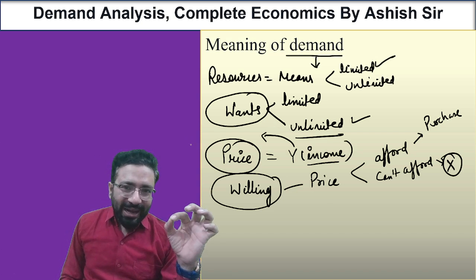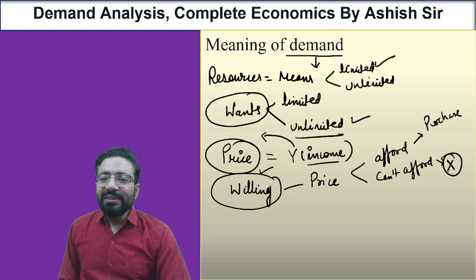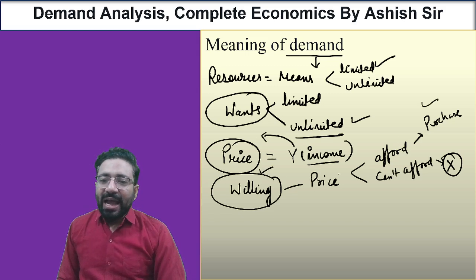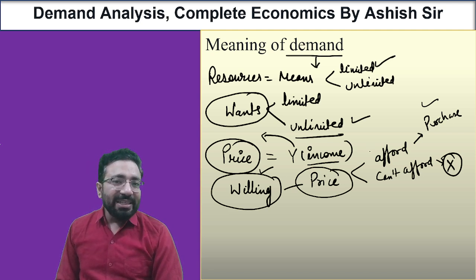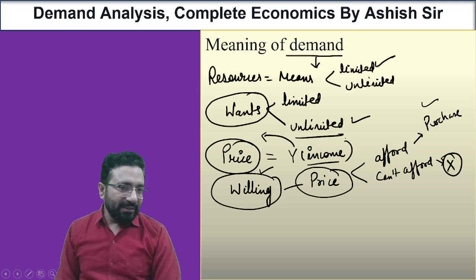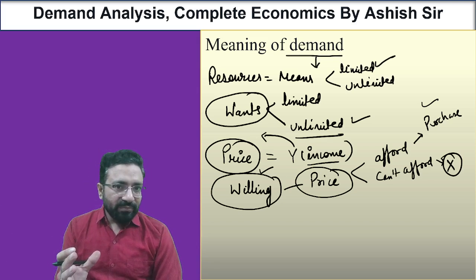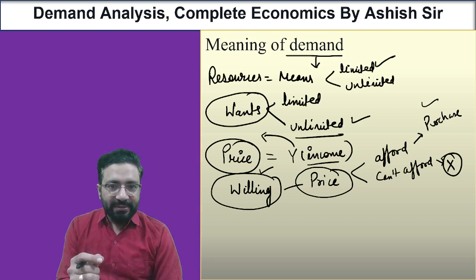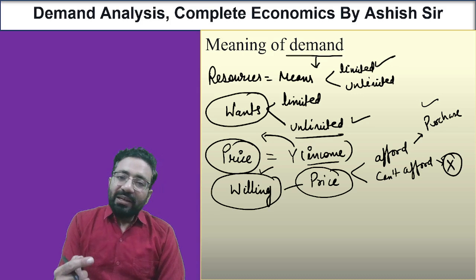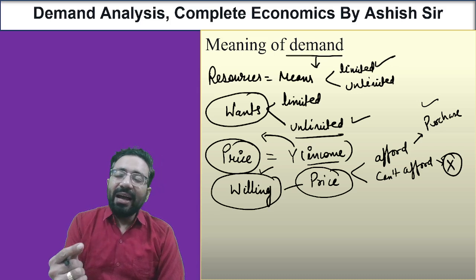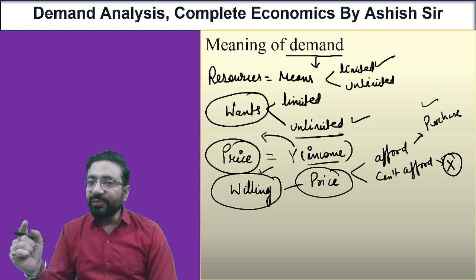Simply, we got the raw meaning of demand: the willingness of a person to purchase a product at a price for a period of time. Suppose next year I want to purchase a car, a Ford Mustang GT. I must know about the price, so I will start saving my income accordingly and plan to purchase it next year. So it will create a demand for me, and it will create a demand for the market.